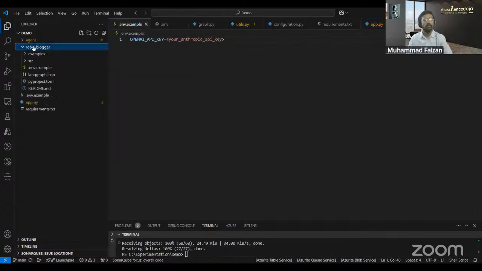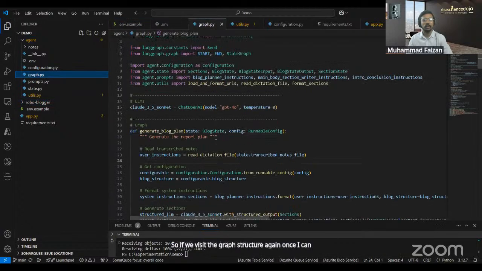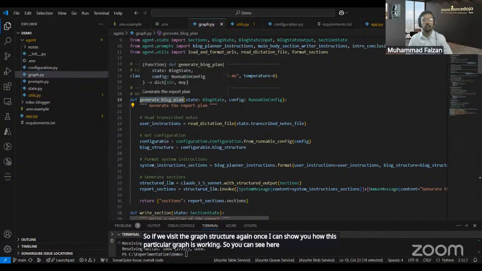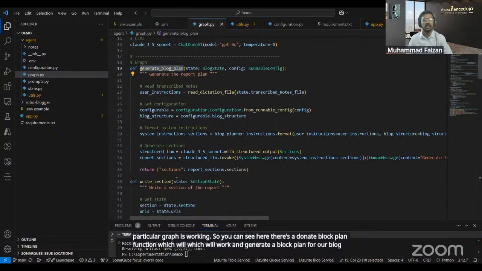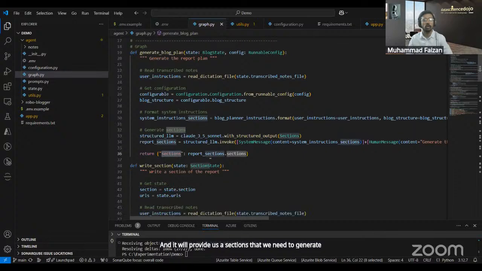So if we revisit the graph structure once, I can show you how this particular graph is working. You can see here, there's a generate block plan function, which will generate a block plan for our blog, and it will provide us the sections that we need to generate our whole blog, right?